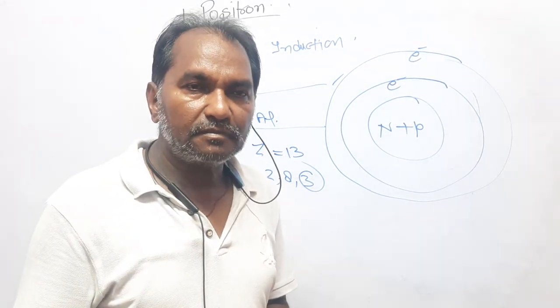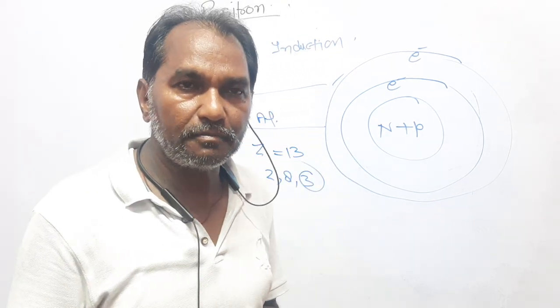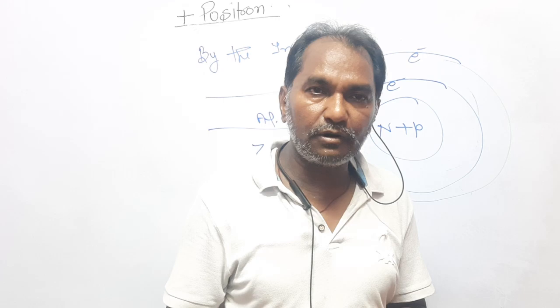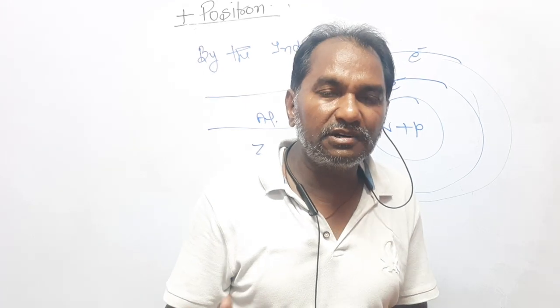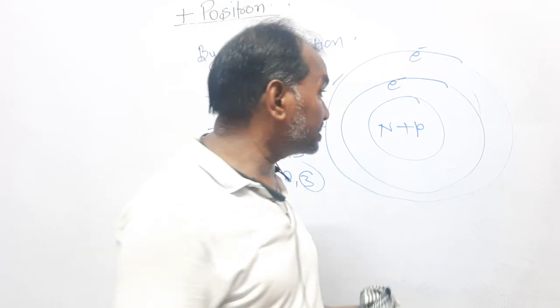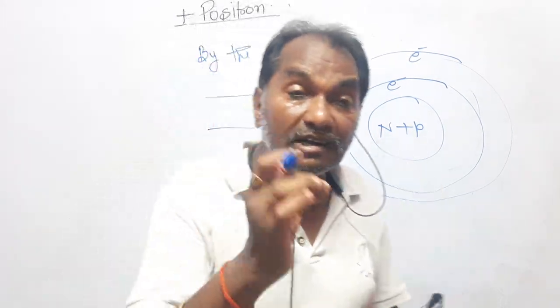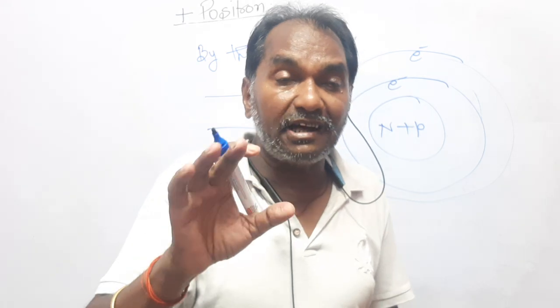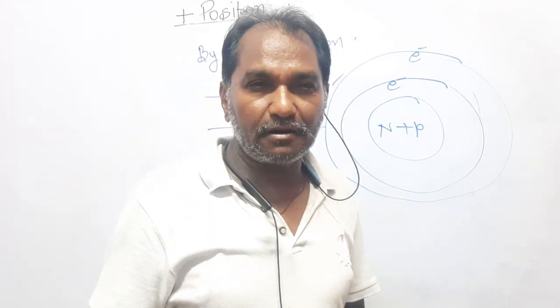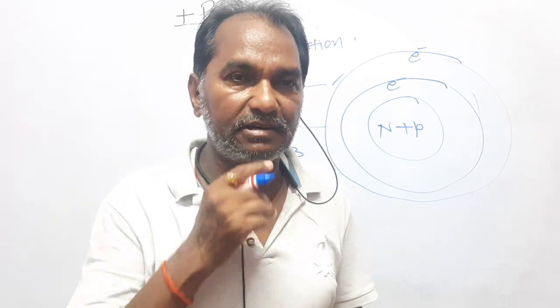Dear students, aluminium, copper, gold, silver are the best conductors of electricity. What happens? The best conductors have, without doing anything, an abundance of free electrons. There are 10 to the power 25 free electrons per unit volume, because the electrons within the atom are not the carriers of electricity; the free electron is the carrier of electricity.